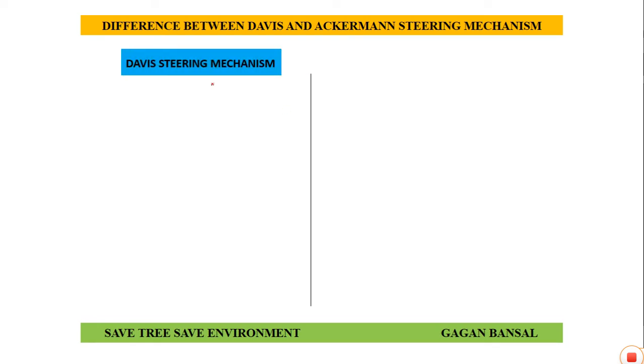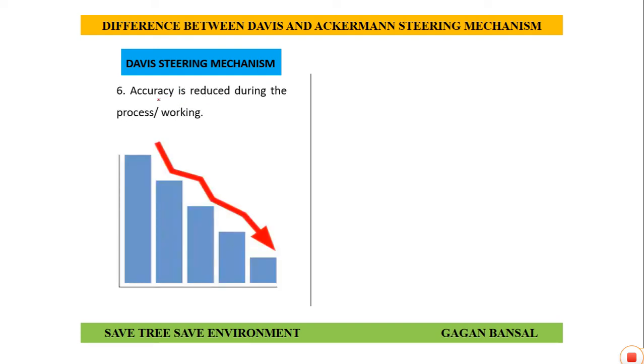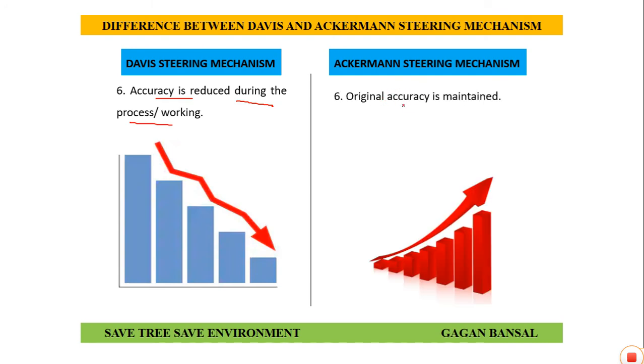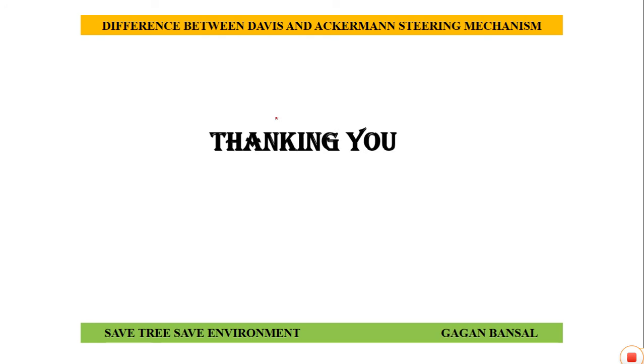Last, for Davis steering mechanism, accuracy is reduced during the process, or we can say during working. Continuously the accuracy is reduced because of the wear and tear and other drawbacks. Whereas in Ackermann steering mechanism, the original accuracy is maintained. So these are some of the differences between Davis and Ackermann steering mechanism. You can read it one by one. Thank you so much.